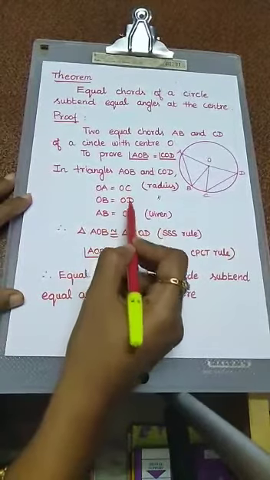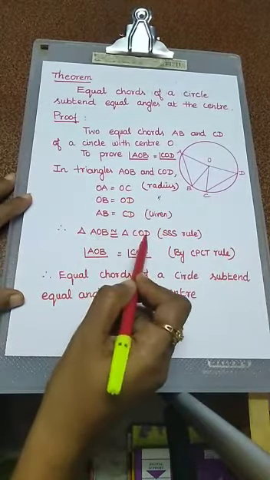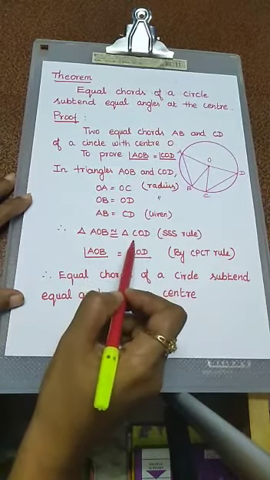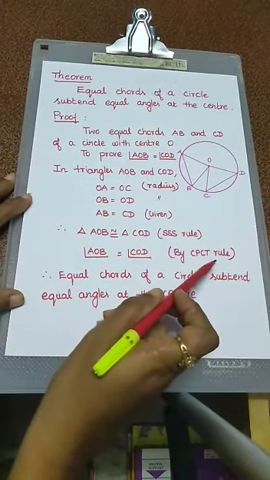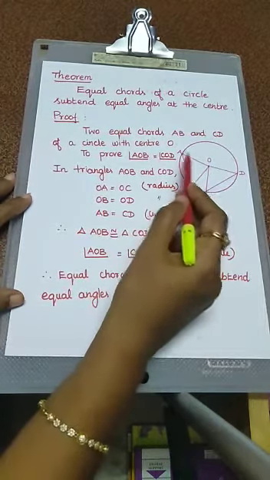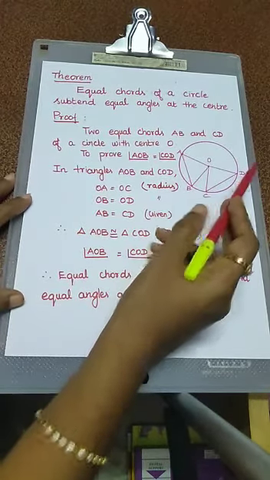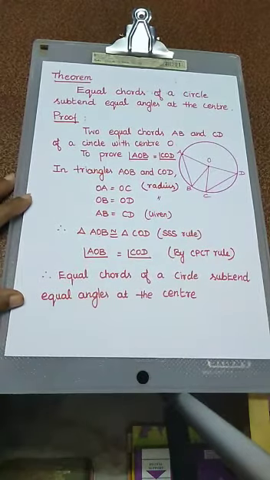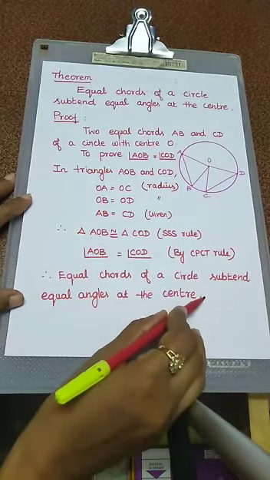So, using the SSS congruence rule, these two triangles are congruent. Triangle AOB is congruent to triangle COD. Here we apply the CPCT rule. We know corresponding parts of congruent triangles are equal. So angle AOB equals angle COD. Therefore, equal chords of a circle subtend equal angles at the center. That's all. Hence proved.